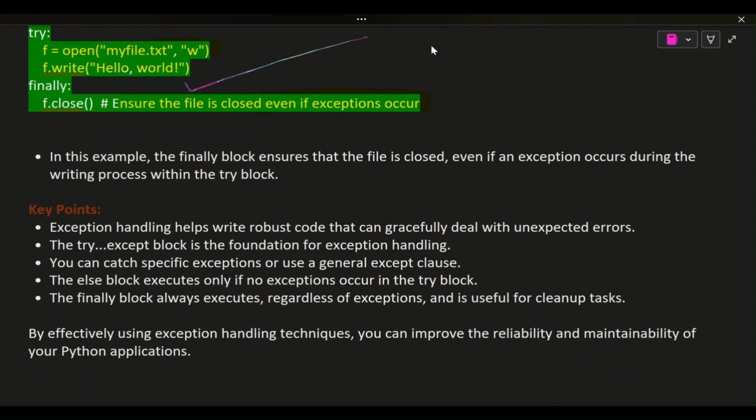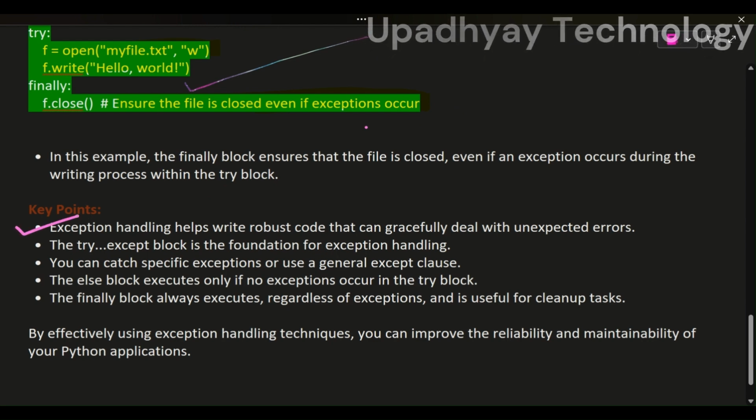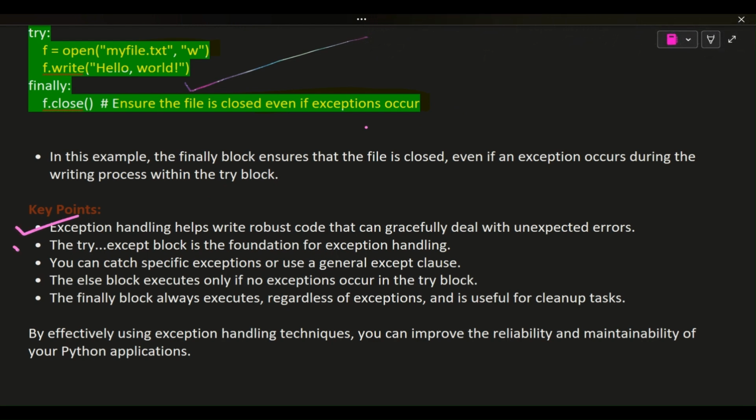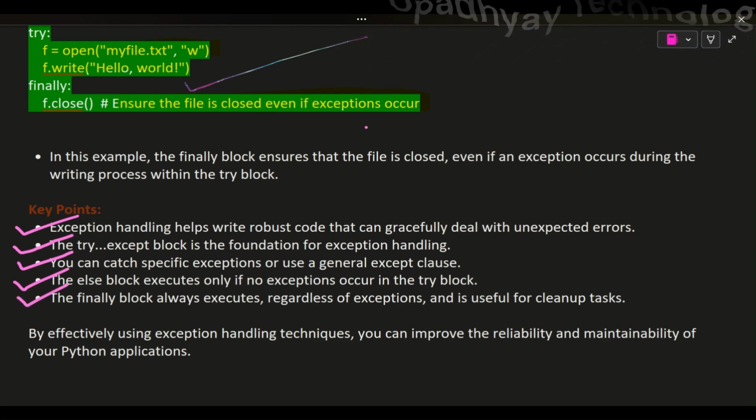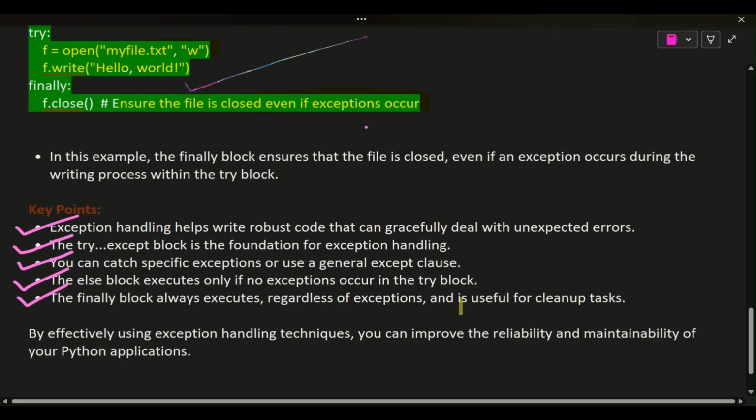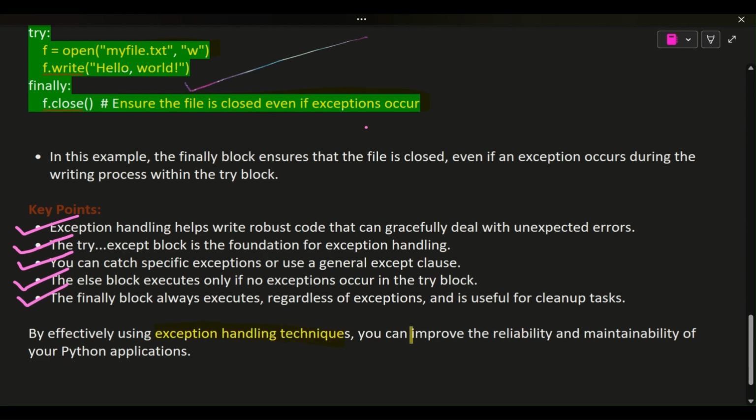Key points. Exception handling helps write robust code that can gracefully deal with unexpected errors. The try, except block is the foundation for exception handling. You can catch specific exceptions or use a general except clause. The else block executes only if no exceptions occur in the try block. The finally block always executes, regardless of exceptions, and is useful for cleanup tasks. By effectively using exception handling techniques, you can improve the reliability and maintainability of your Python applications.